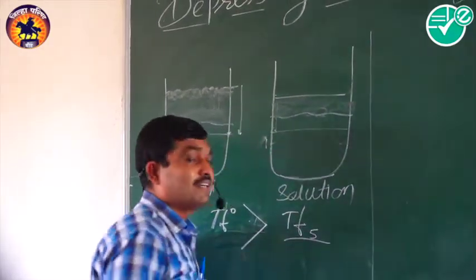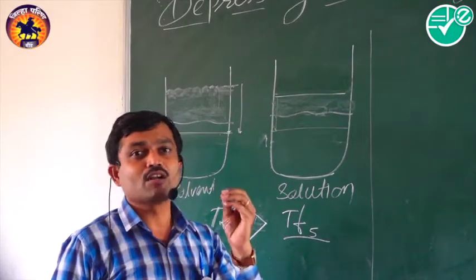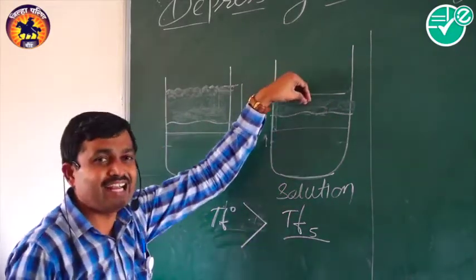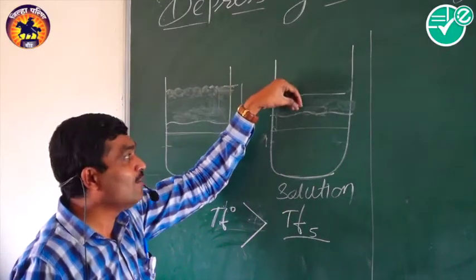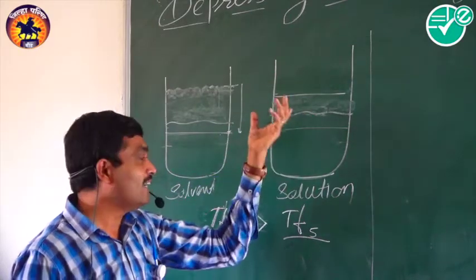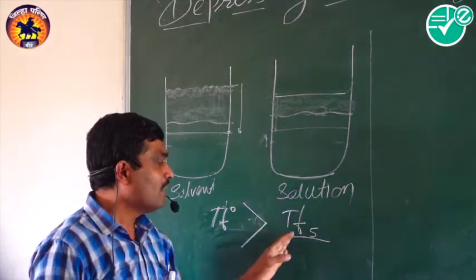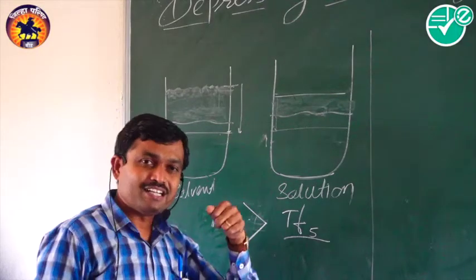The depression in freezing point depends upon the number of solute particles added, because if we add solute particles, the vapor pressure is automatically lowered, and that lowering of vapor pressure affects the freezing point of the solution, which is depressed.